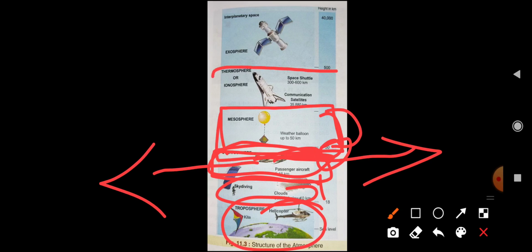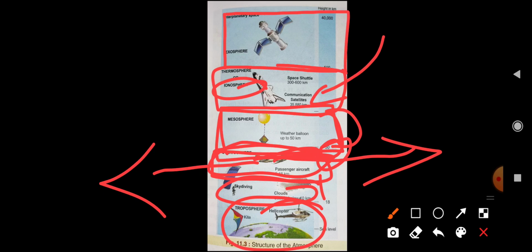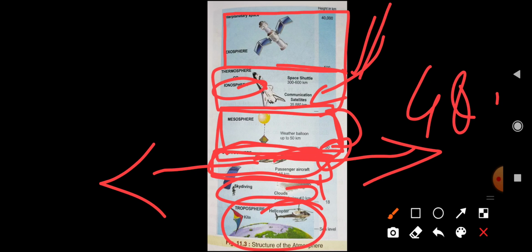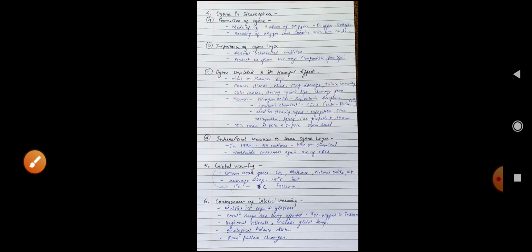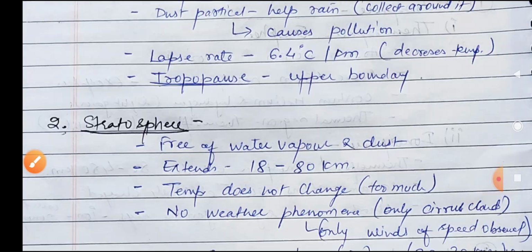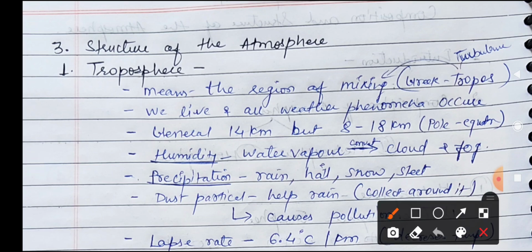Next one is the thermosphere. It is also called the ionosphere. Why is it called thermo? Because the temperature is increasing because of ionization. And the last, which is very large, is called the exosphere, from 500 kilometers, or we can say 480 kilometers, to the extent of its end part. And here the satellites are there. So this is all about this diagram. I hope you already know about it.